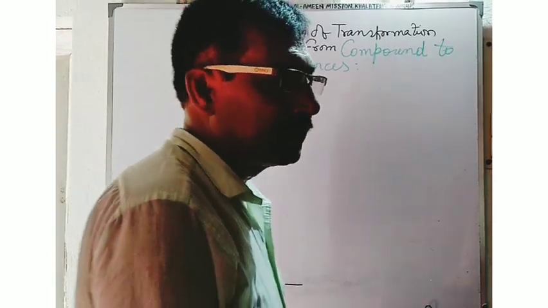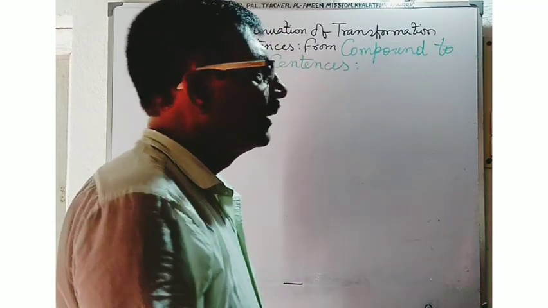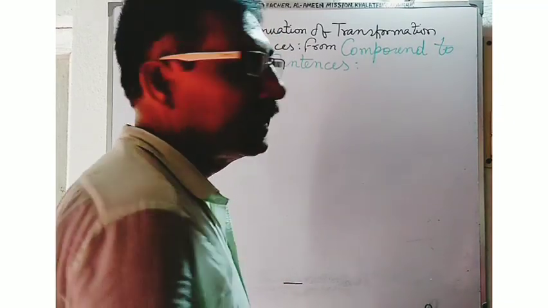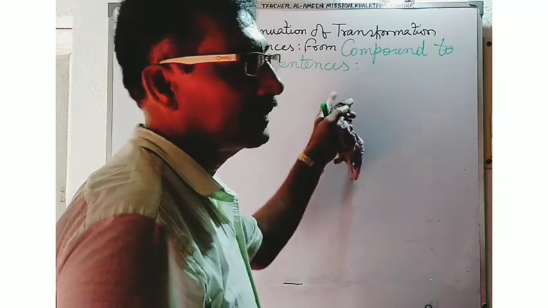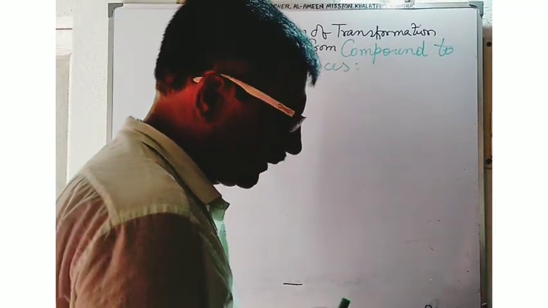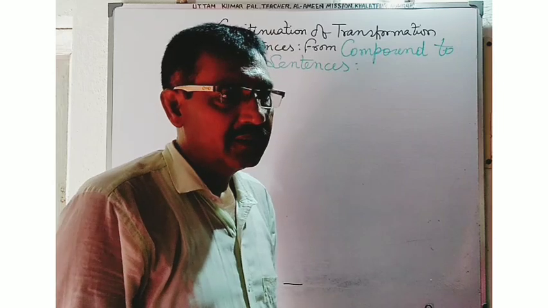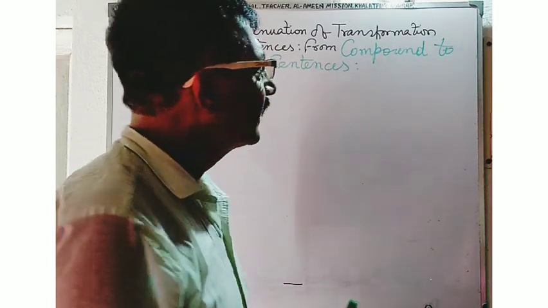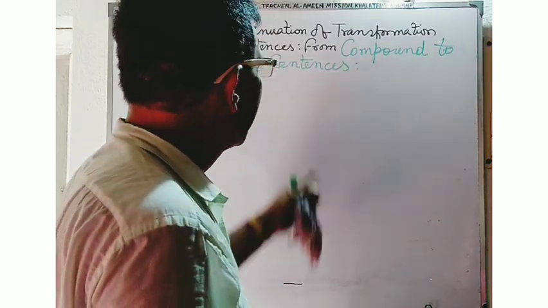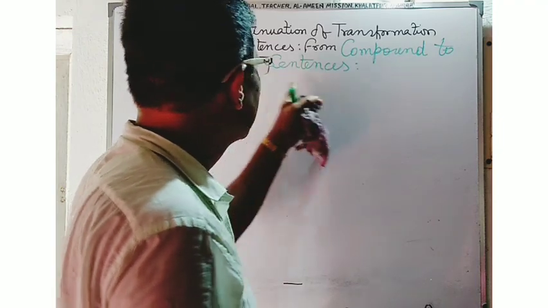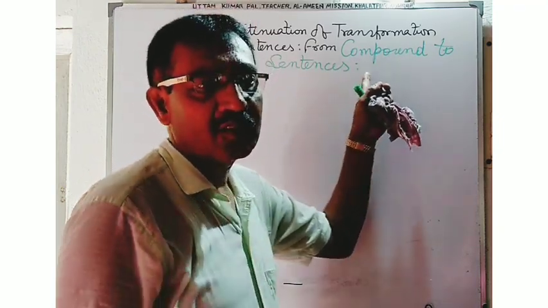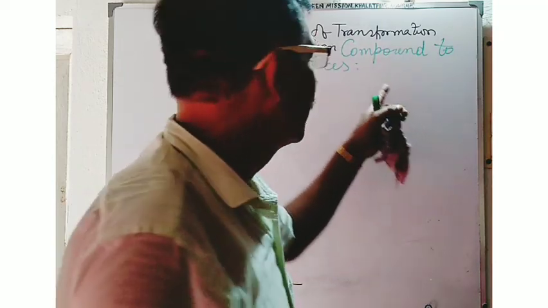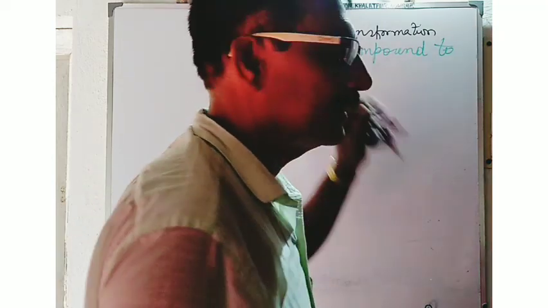Now, see several examples and learn how such sentences can be converted into simple sentences. That is, the transformation or conversion of sentences from compound to simple sentence.